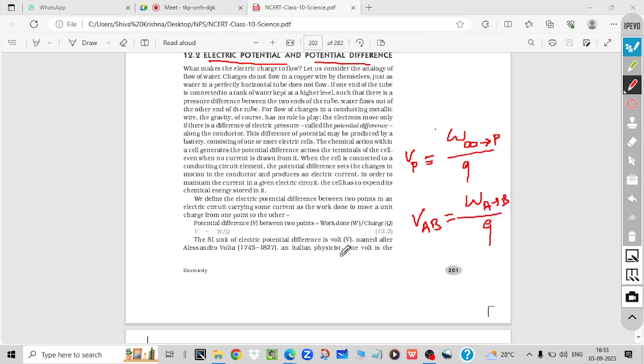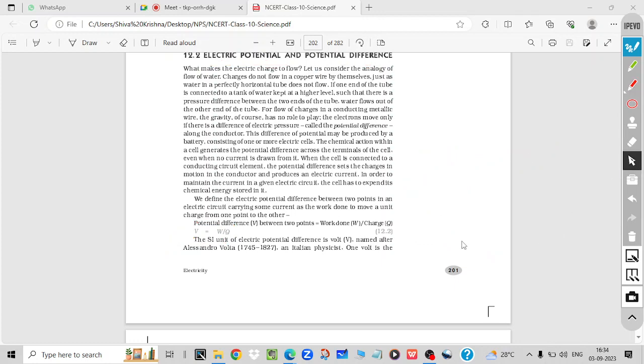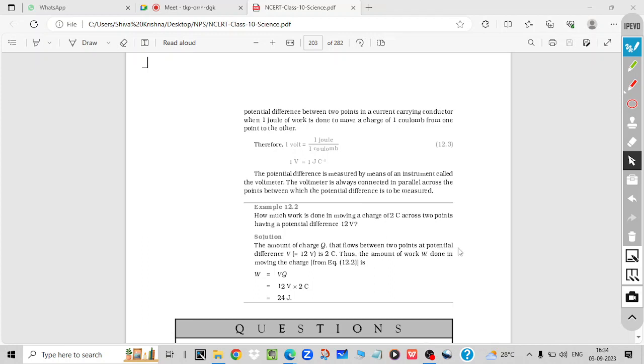So divided by Q. In general they have given this formula, but in 12th grade you will get these two formulas. This is about potential, this is about potential difference, but they have given both points here, electric potential and potential difference. So that's why you should have this concept. So directly learn those two definitions by heart; if they ask, just write it and write this formula. Based on this formula, one numerical is possible. Work done per unit charge. Voltage is also the same thing; with the help of the formula you can define the voltage. 1 joule per 1 coulomb.